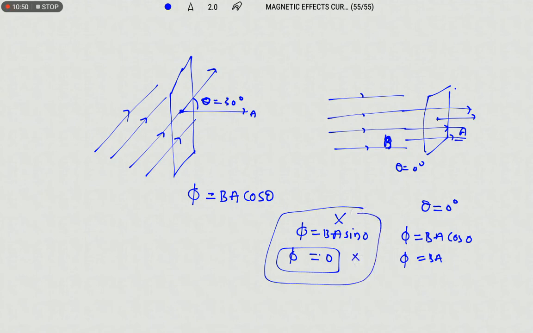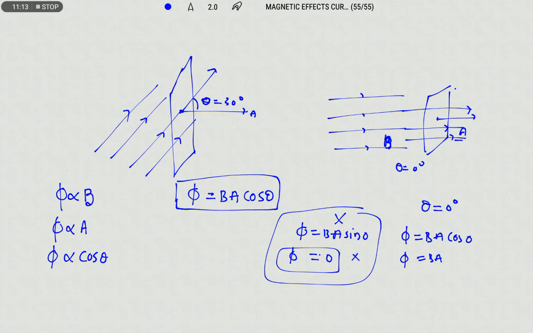The flux passing through the coil is directly proportional to the strength of the magnetic field, directly proportional to the area of the coil, and also directly proportional to the cosine of the angle between the area vector and the field vector. That's why I am writing phi equals BA cos theta.